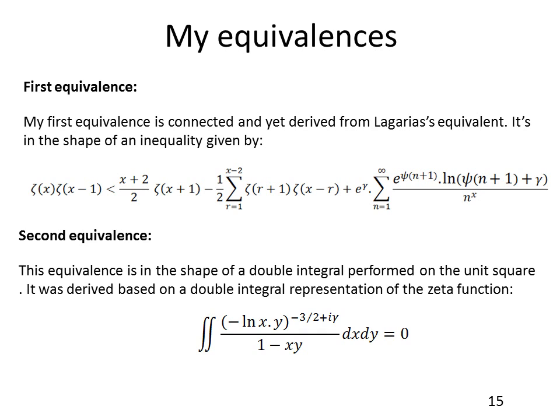Now the second equivalence, which is considered to be far easier than the first equivalence, was derived based on a double integral representation of the Riemann zeta function, which was also performed on the unit square. Of course, it is given by the following relation, where the gamma notation is known as the ordinate of the non-trivial zero of the Riemann zeta function. Of course, both proofs of the equivalences are given in the full research.